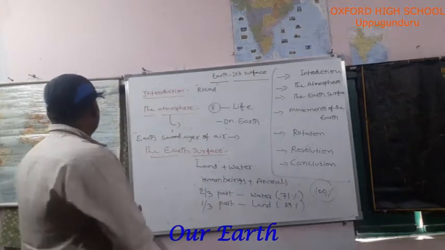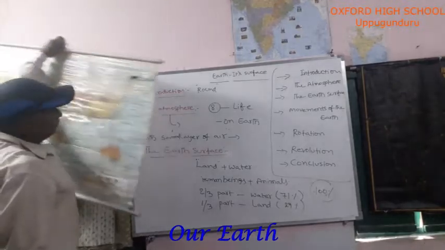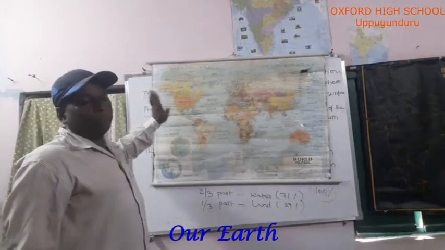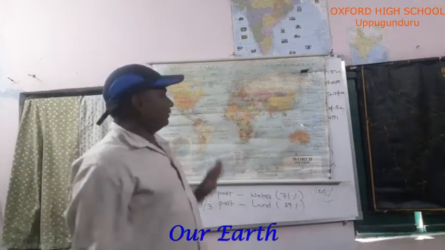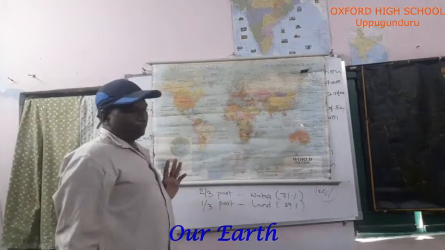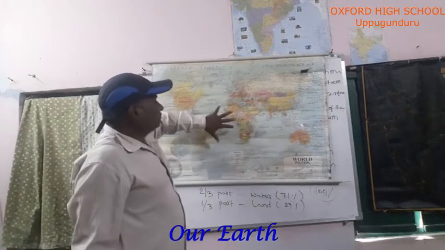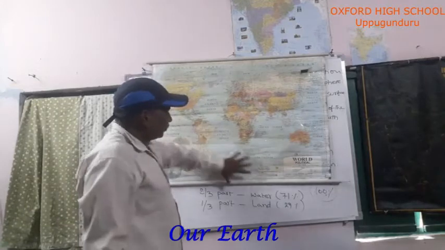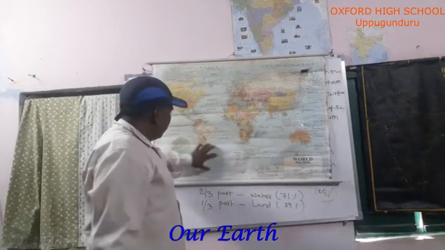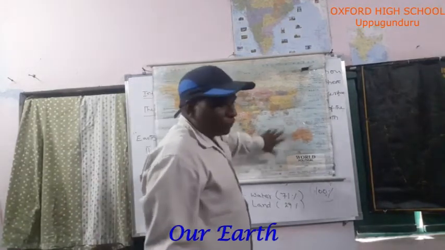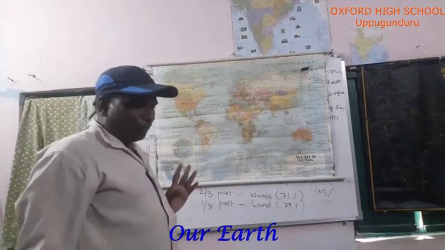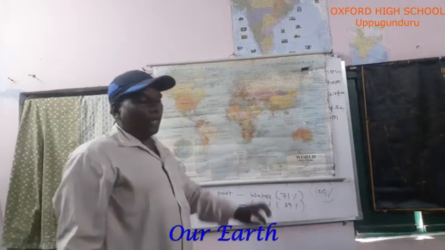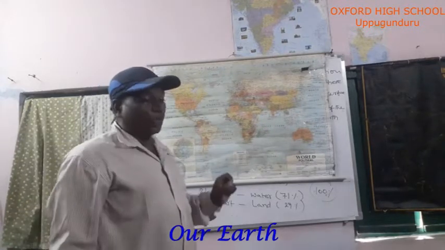So, I already showed you this map. Is this the India map or the world map? World map. Very good. This world map contains continents as well as oceans. This blue shade explains the oceans, the water part. How much water part are we observing here? 71%. That means 2/3.